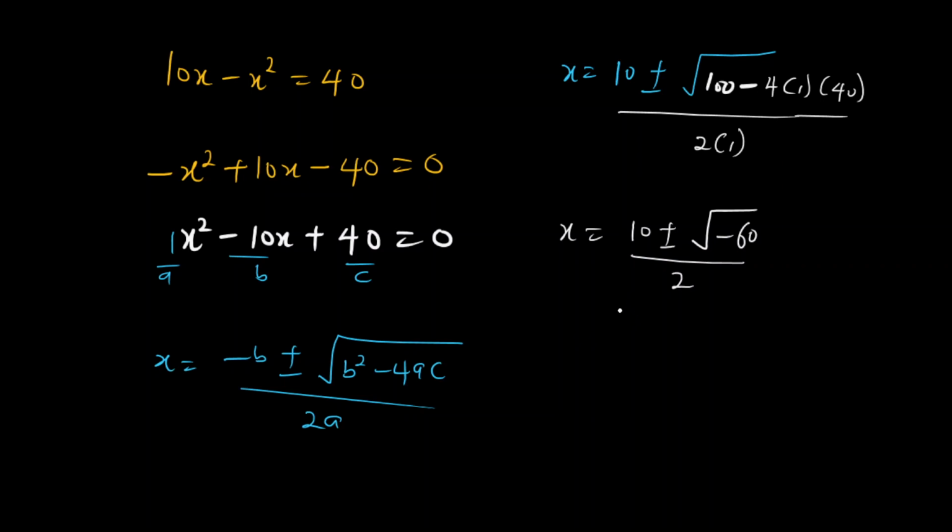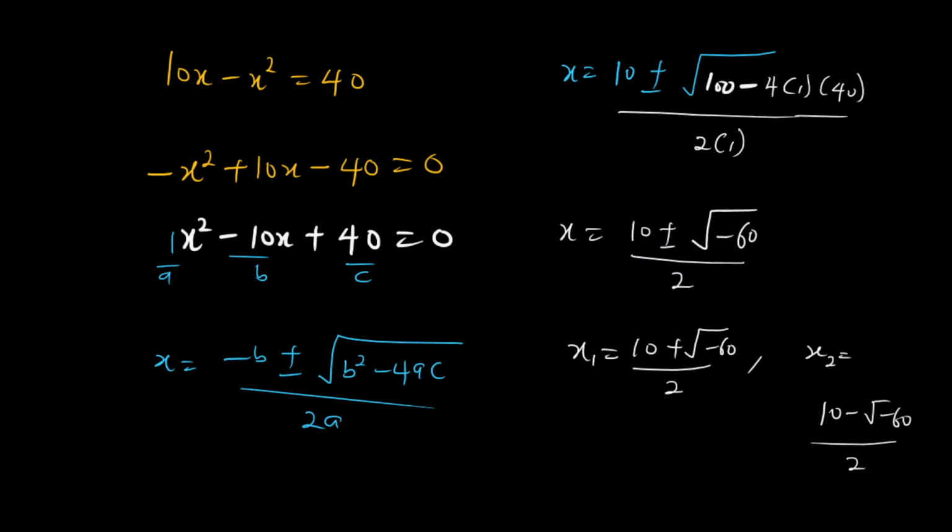And this was the problem that Cardan really solved. We are going to have two solutions. Let me call them x1 and x2. x1 is 10 plus root negative 60 over 2, and x2 is 10 minus root negative 60 over 2.